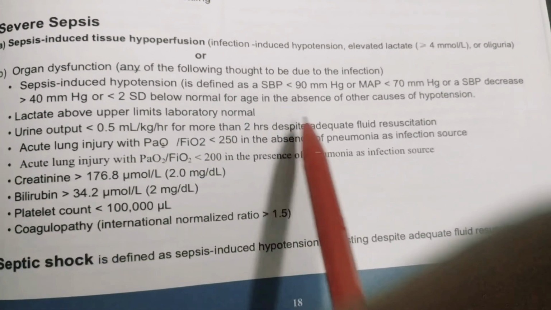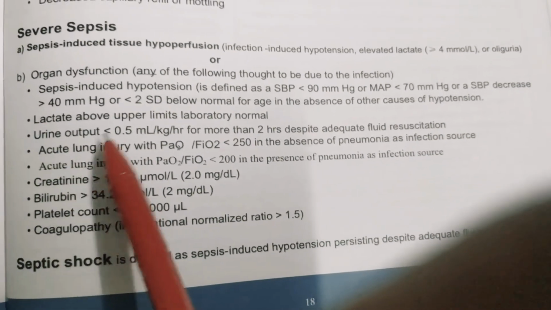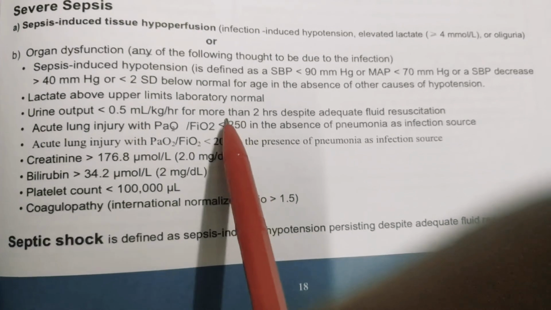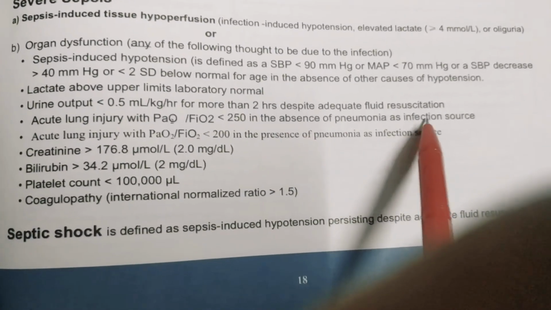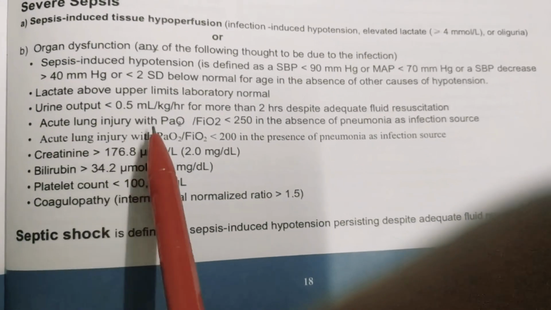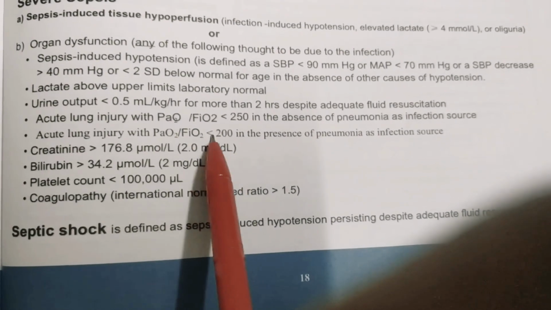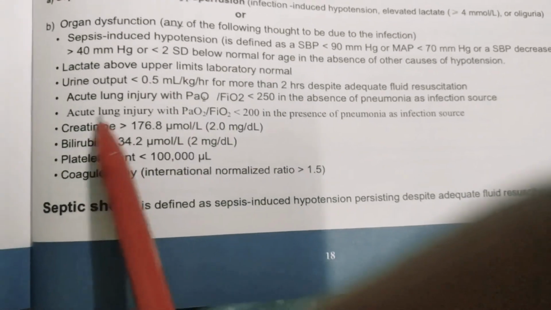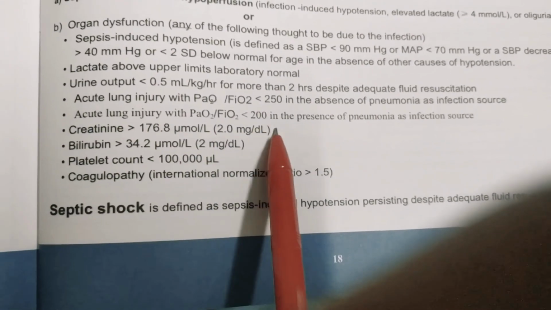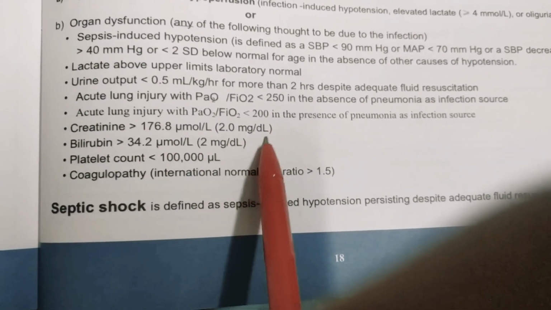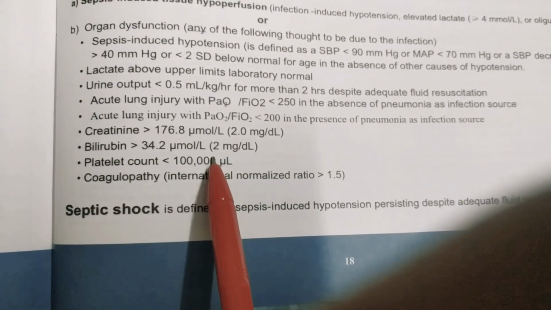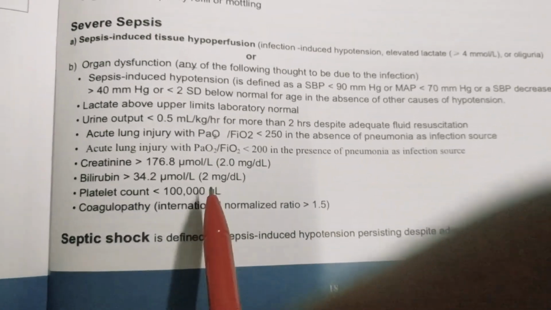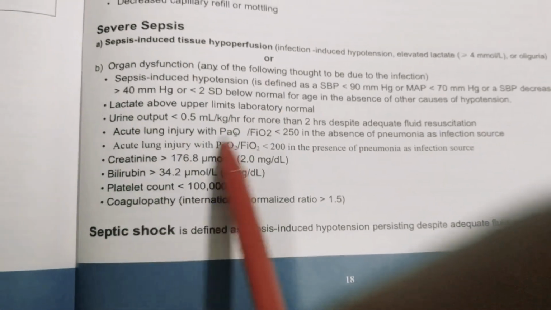more than 2 hours despite adequate fluid resuscitation, and having acute lung injury with PaO2 by FiO2 ratio of less than 250 in the absence of pneumonia as an infection source, and acute lung injury with PaO2 by FiO2 ratio of less than 200 in the presence of pneumonia as an infection source, and having creatinine greater than 2 mg per deciliter, and bilirubin greater than 2 mg per deciliter, platelet less than 1 lakh, and coagulopathy with INR greater than 1.5. This is the severe sepsis criteria.